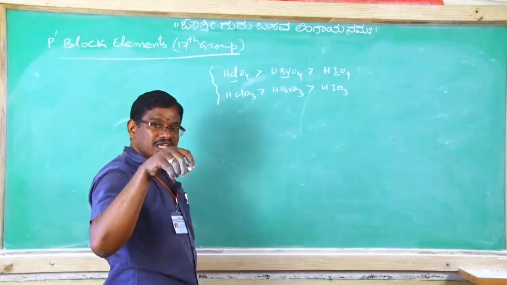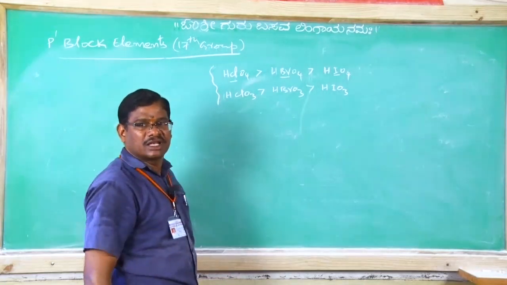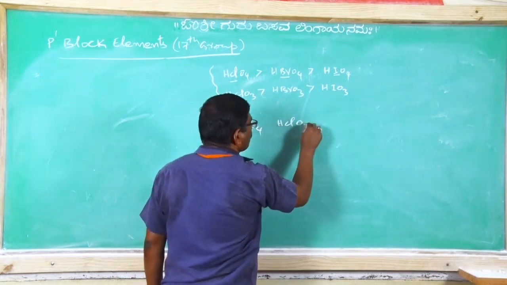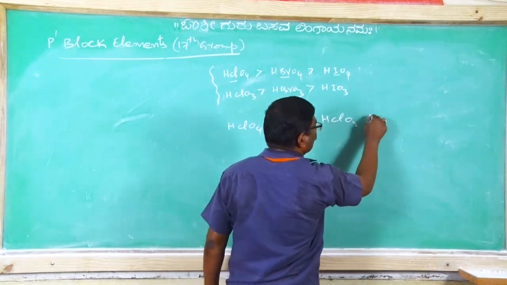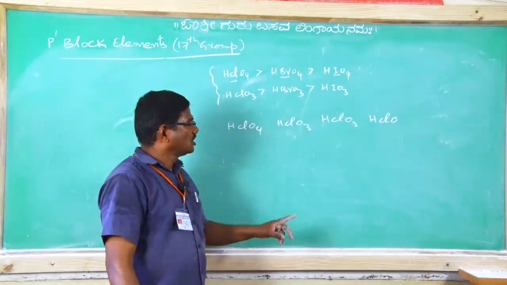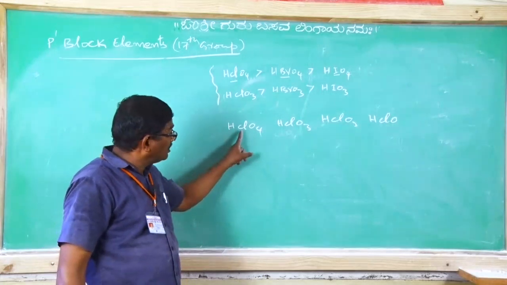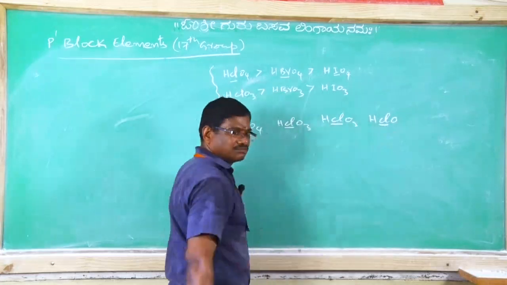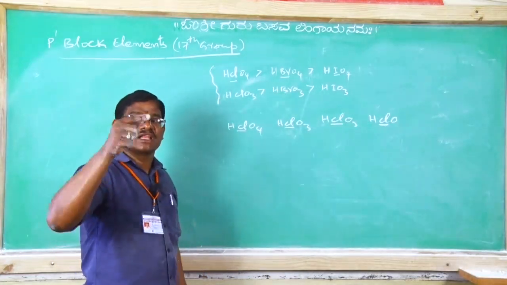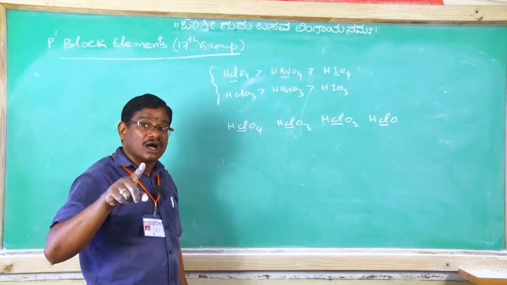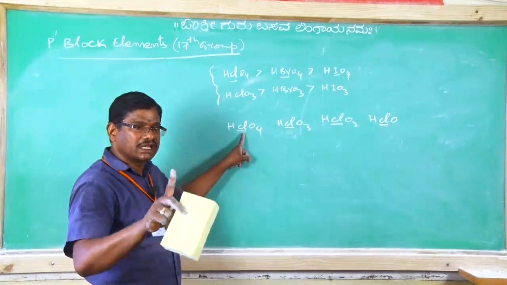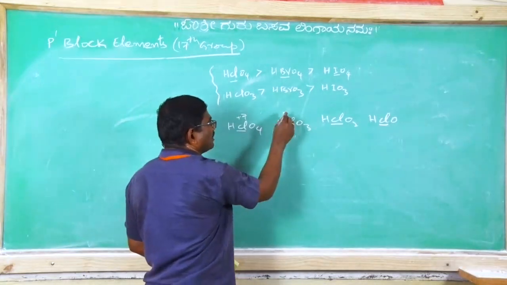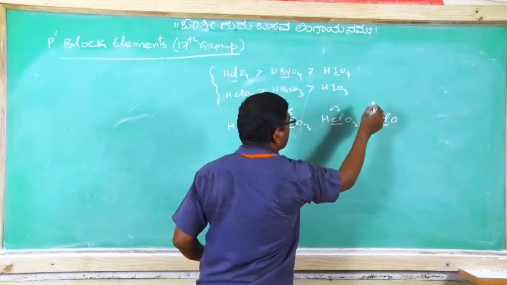Suppose the same central non-metal is there, like HClO4, HClO3, HClO2, HClO. Clear? Your series is different, but the central non-metal in all these oxyacids of chlorine is the same. Now, if the central non-metal is the same, as the oxidation number of this central non-metal increases, acidic strength increases. Here its oxidation number is +7, then +5, +3, +1.